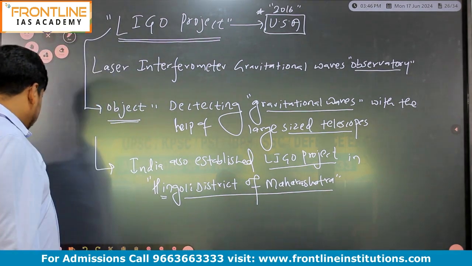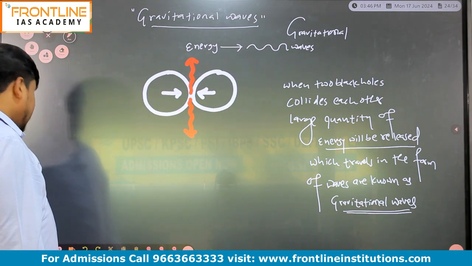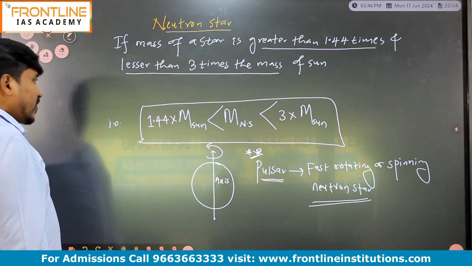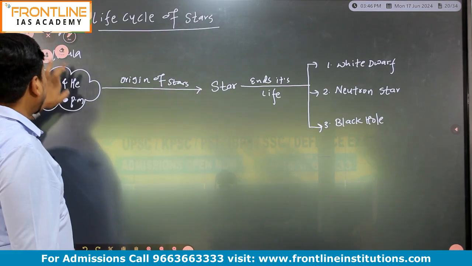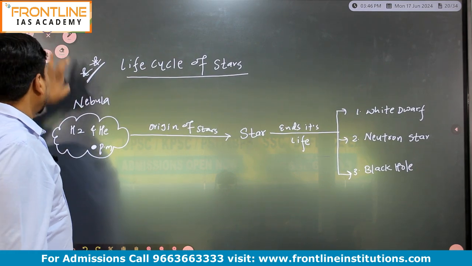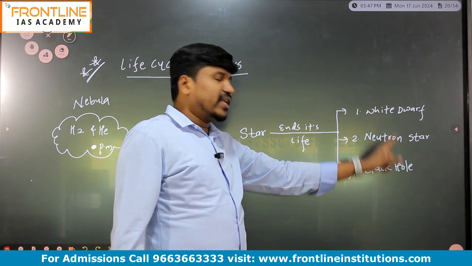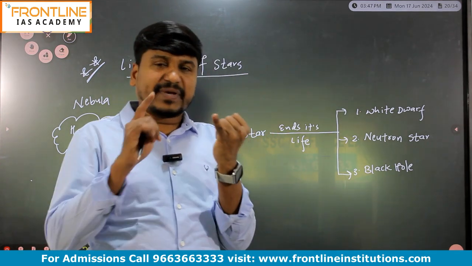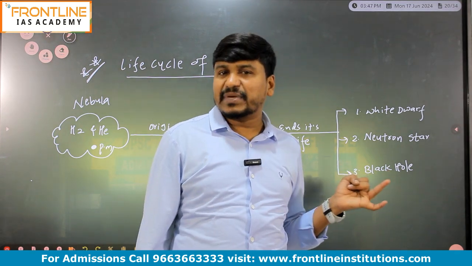Okay. So this is about the three types of stars. We are discussing the life cycle of stars. In the life cycle, the stars originate from the nebula and they end their life in one of three forms. They can end their life as a white dwarf, as a neutron star, or as a black hole.